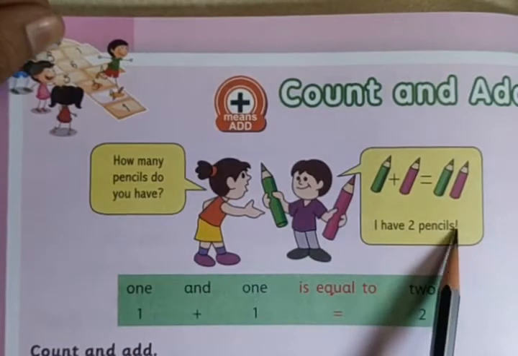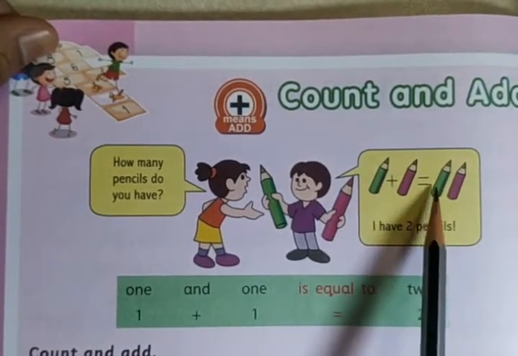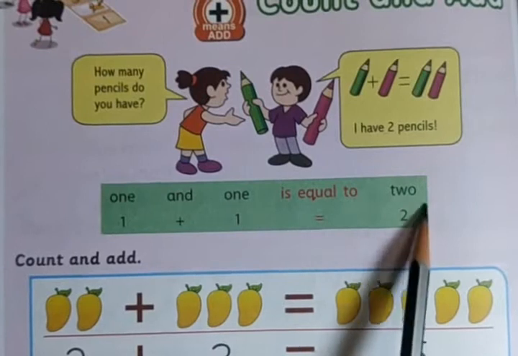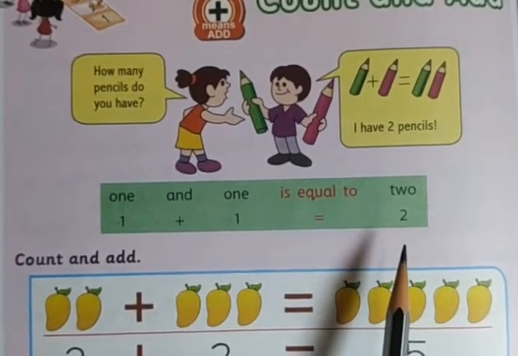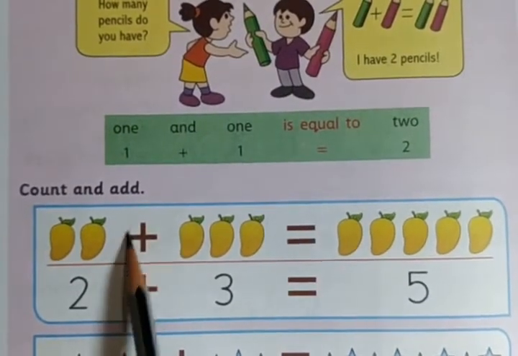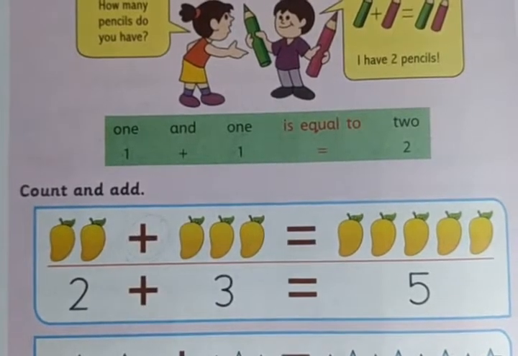I have 2 pencils. This is 1 plus 1 is equal to 2. Right? You know that simple addition. Like this we have to do the addition. The addition symbol is plus. Count and add. Plus is the addition symbol.